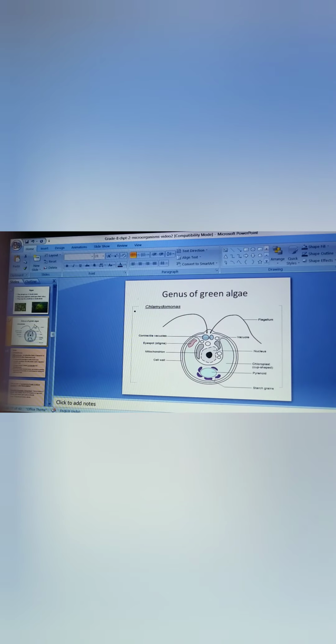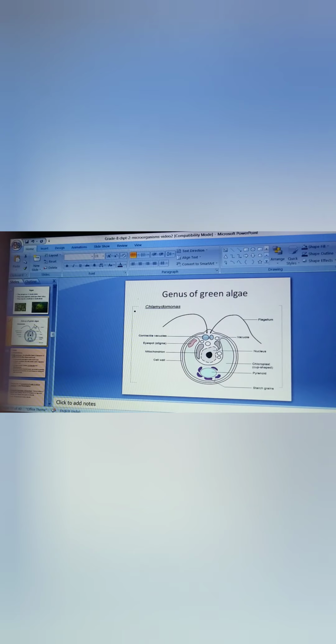So Chlamydomonas is again a single cell genus of green algae. It has flagellum, vacuole, nucleus, chloroplast, which is cup shaped, pyrenoid, starch grains, cell wall, mitochondrion, eye spot, that is stigma, and contractile vacuole again here.